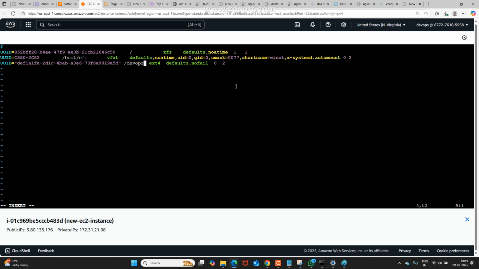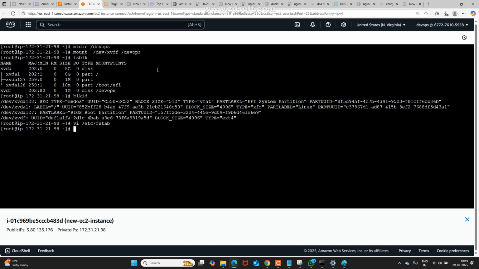Is it okay for you? Why do you need to paste here in fstab? Whenever you reboot your system, that mounted file system, it won't remember. If you want it to memorize, to store permanently, you need to configure fstab. Is it okay for you? Just escape, shift colon, wq, next. Now I hope I completed.